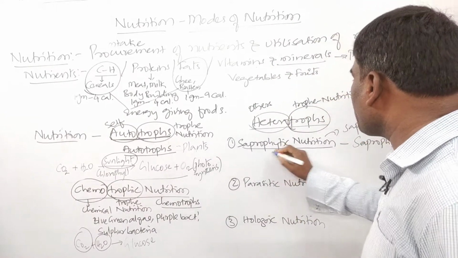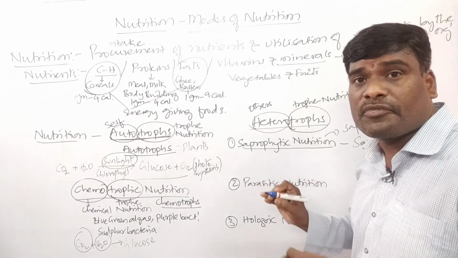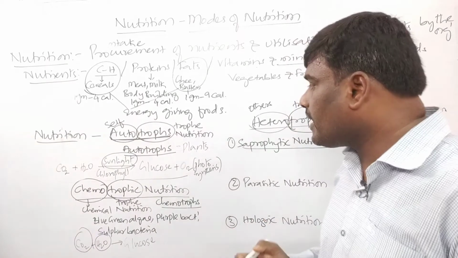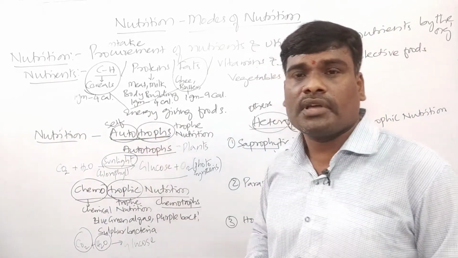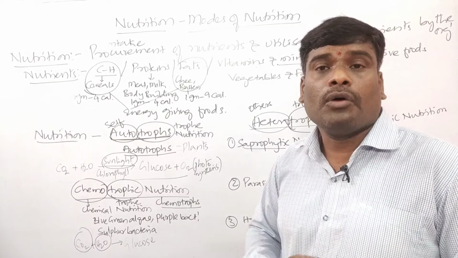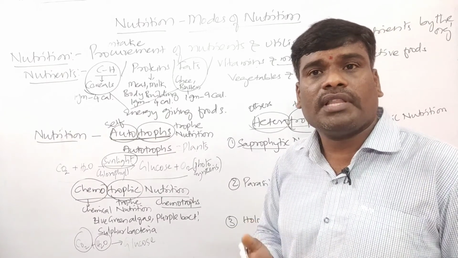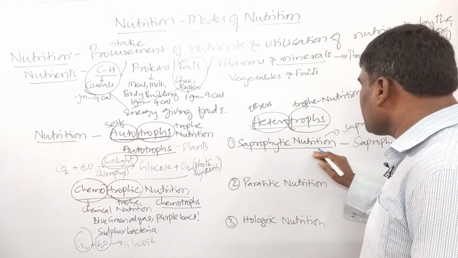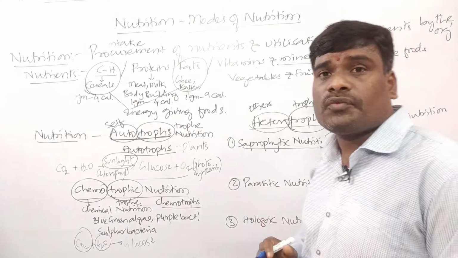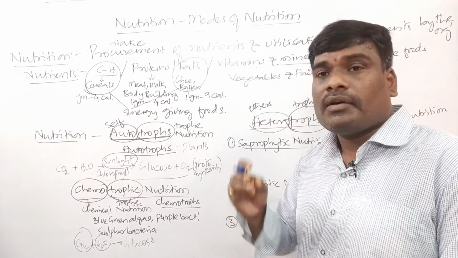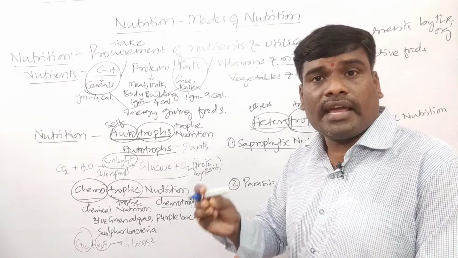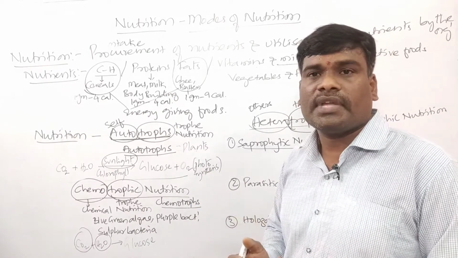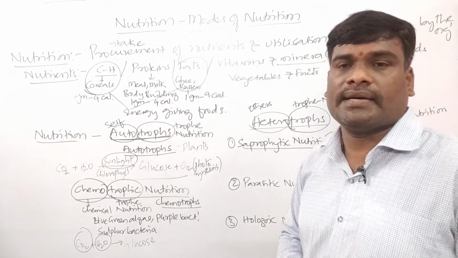In this saprophytic nutrition, saprophytes cannot synthesize their own food materials like chemotrophs or autotrophs. Then how do they get the food? They depend upon other organisms. Here the organisms feed or get the nutrients from the rotten food, that is nothing but decayed matter.